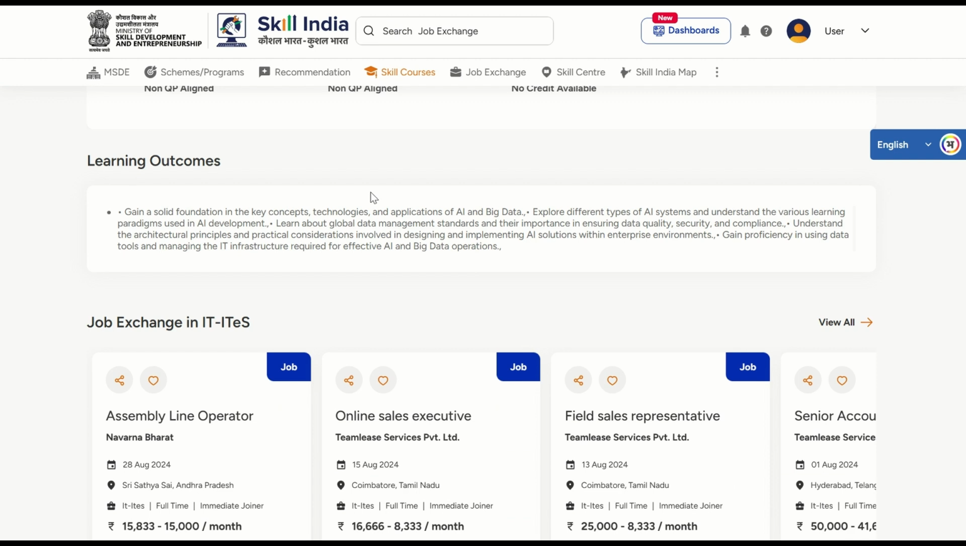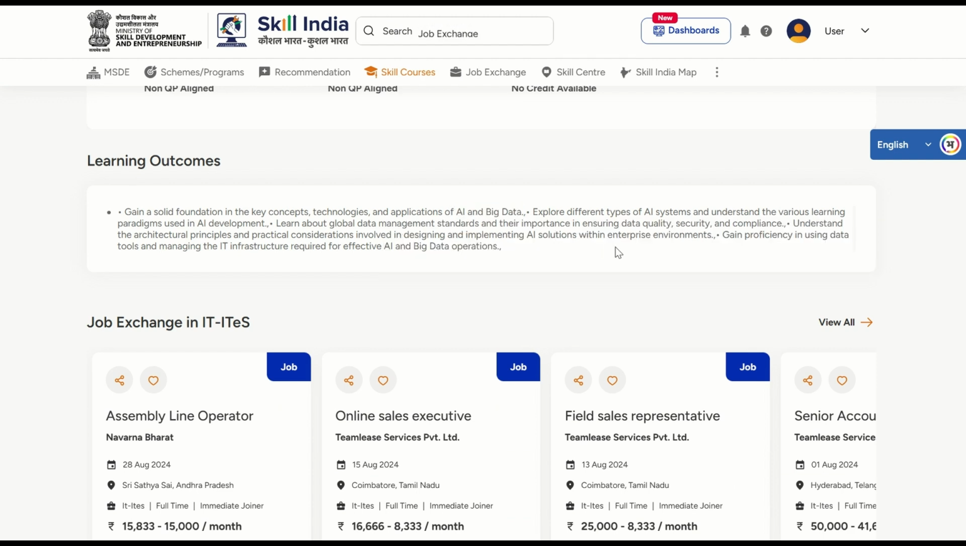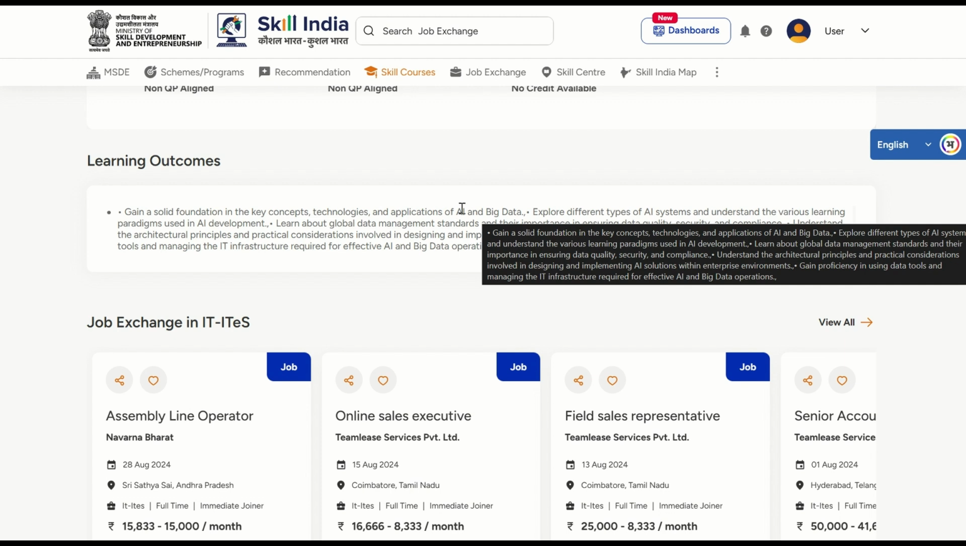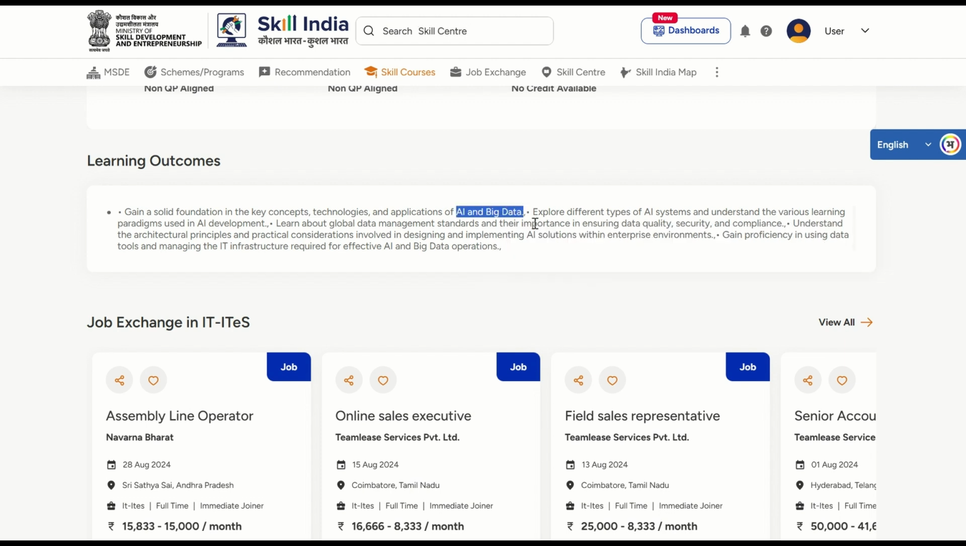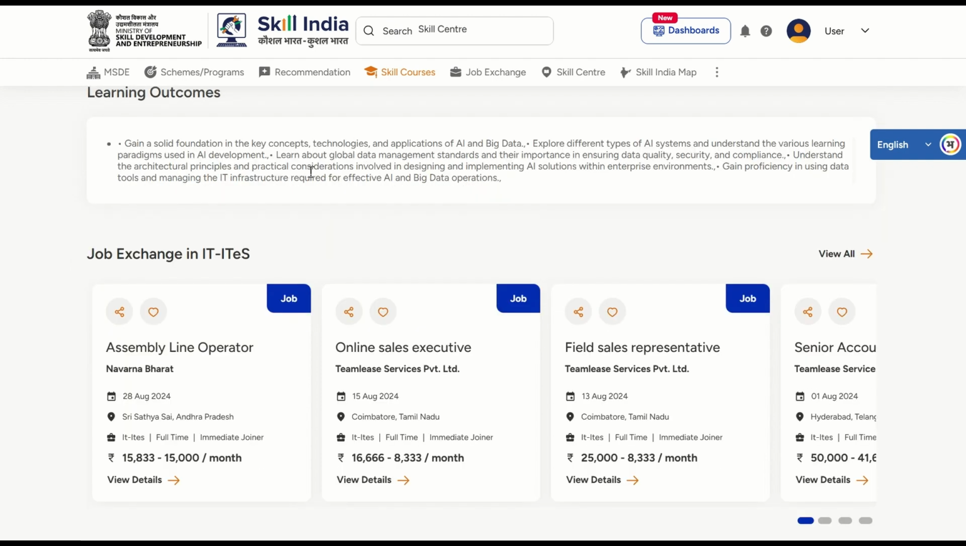If I go down, what will be the learning outcomes? So once you do the course, you will be able to gain a solid foundation in key concepts, technologies and applications of AI and big data. So you will be able to understand, or you will be able to analyze the AI and big data concepts and fundamentals once you complete this course.